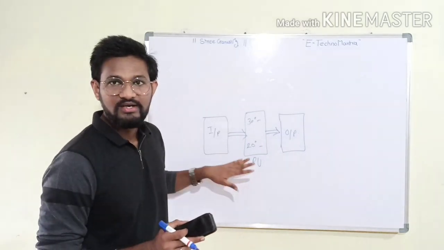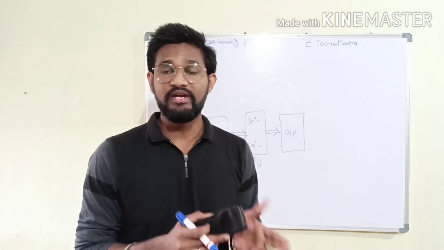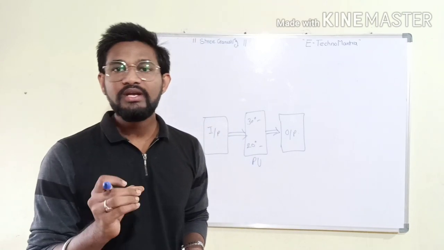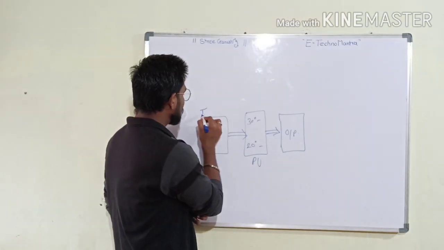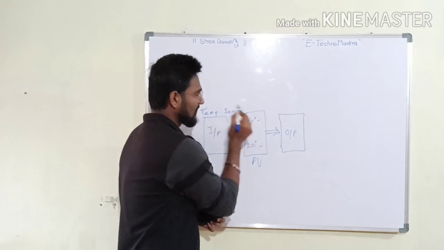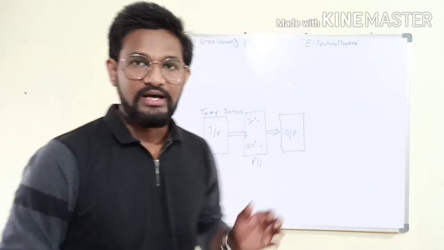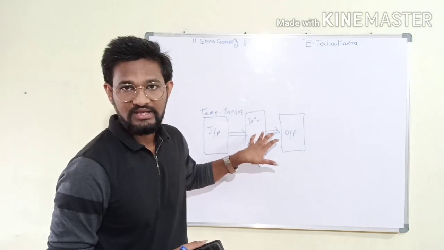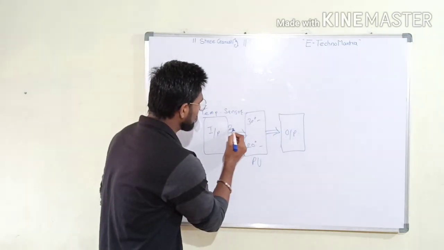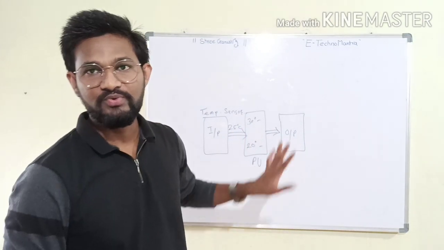For this, we need to analyze the temperature, so we need an input. To get the input, we need to measure the temperature. That's why we need a temperature sensor. So at the input side, we connect one temperature sensor. What does the temperature sensor do? It analyzes the data and provides it to the processor. For example, the temperature sensor says the outside temperature is 20 degrees Celsius. It takes the data and provides it to the processing unit.